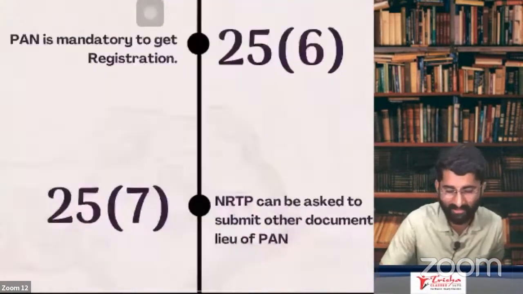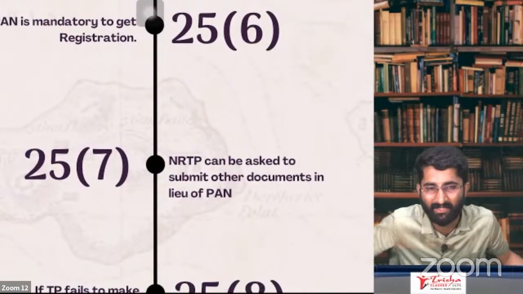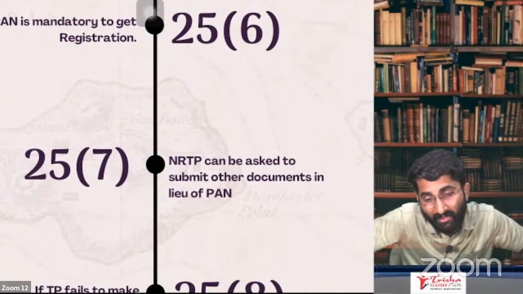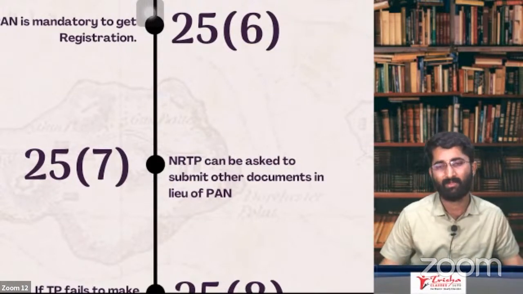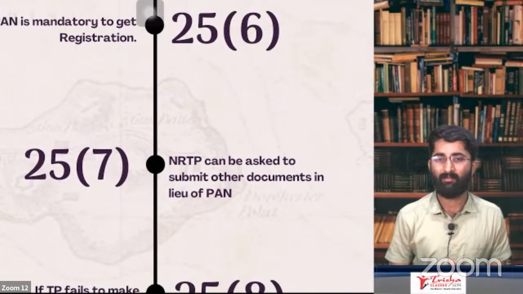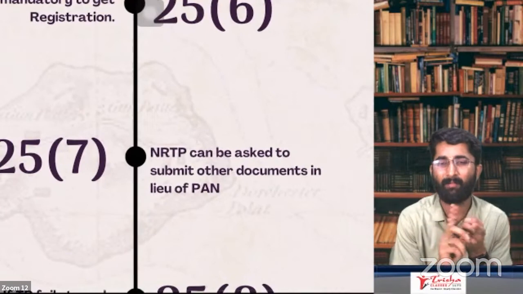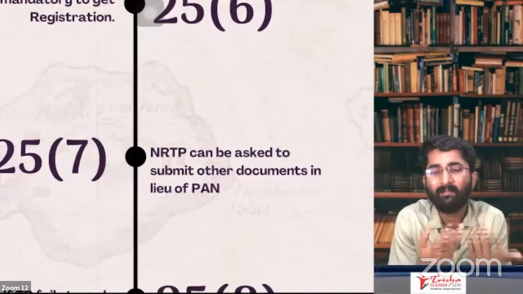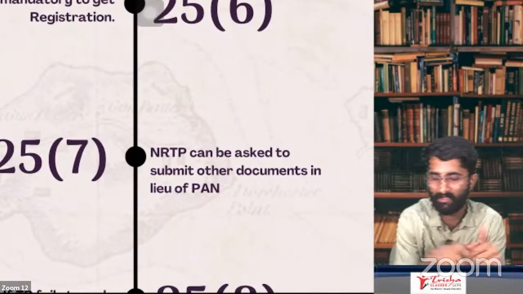But section 25(7) says, sir, I am an NRTP, a non-resident taxable person. In that case, am I required to take the registration by giving a PAN? I don't have PAN, sir. What to do, sir? Don't worry. If you don't have PAN, then you have to submit some other documents. For example, your passport. Give the passport in lieu of PAN, and you will get the registration.